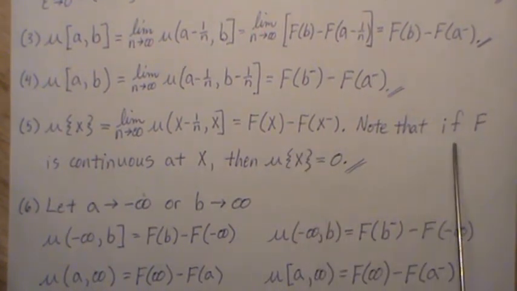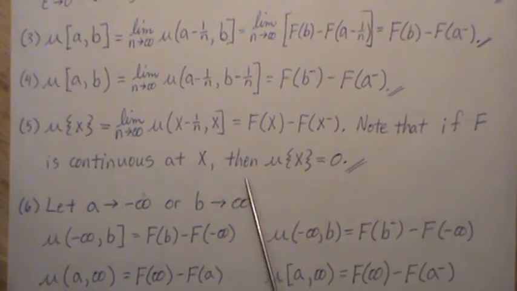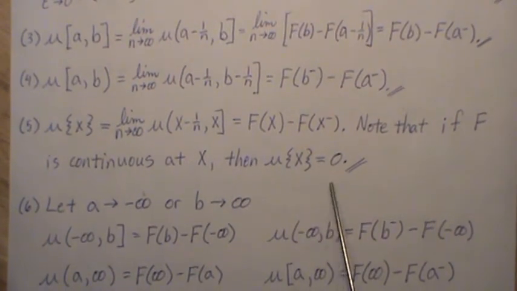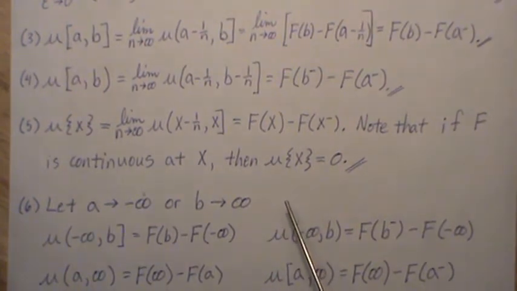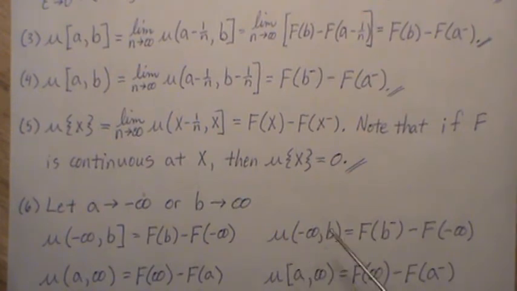Now, notice that if f is continuous at x, then this measure is 0. This is one of the sole reasons why Lebesgue-Stieltjes measure was developed. The Lebesgue measure of any point is always 0, but the Lebesgue-Stieltjes measure allows for points to have a measure or a probability.